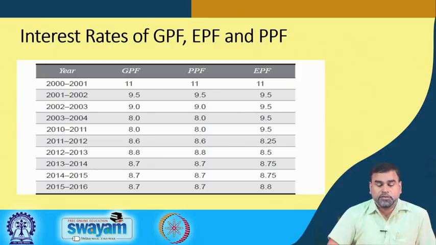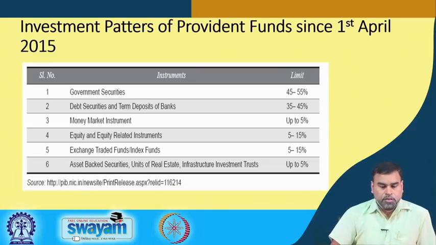There is a fluctuating trend, but up to 2000 and 2001 the rate was quite high, 11% interest. In the year 2015-16 data that we have now, GPF provides 8.7% interest, PPF 8.7% and EPF 8.8% interest, and that is always subject to change depending upon government policy.